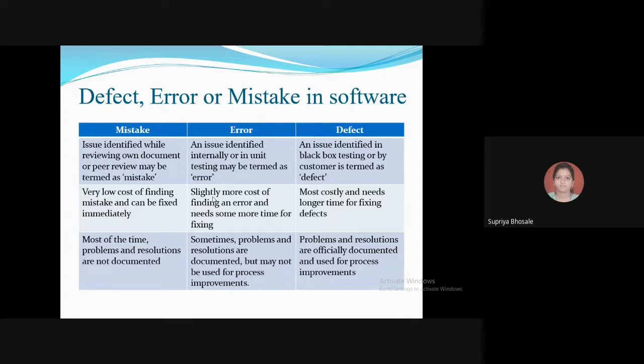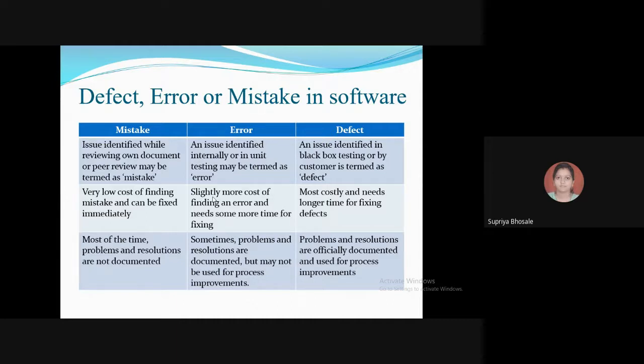Why is this so? Because your testing team will be finding this particular defect. They will be filing that particular defect through a bug tracking tool. Then it will reach the development team. Then they will process it. They will add some patches in their code, and then they will present it again to the testing team.